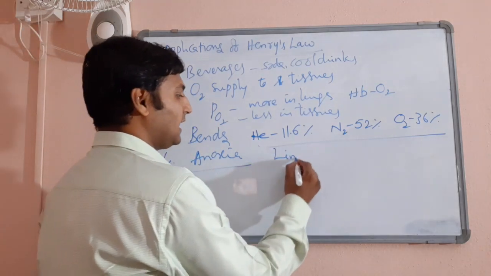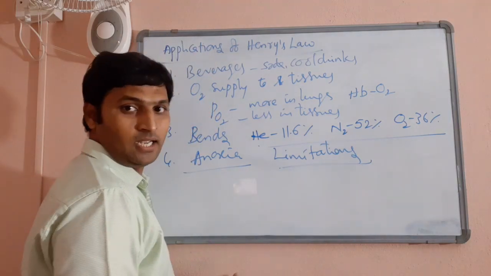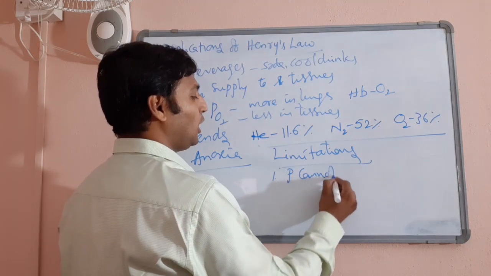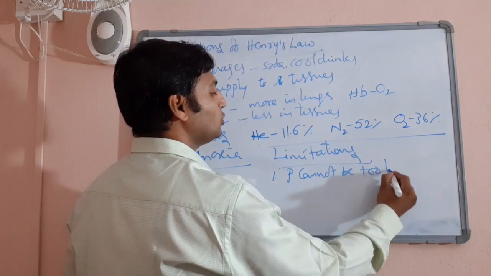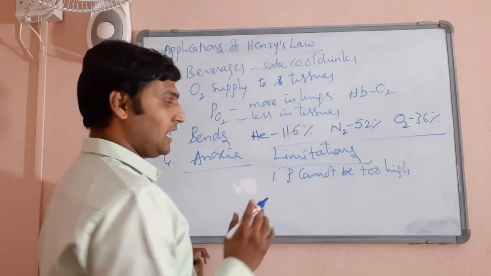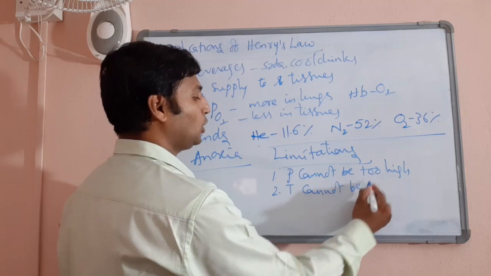Let us quickly understand the limitations of Henry's law also. Number one, pressure cannot be too high. So Henry's law is not applicable at too high pressures. At the same time, temperatures cannot be too low.